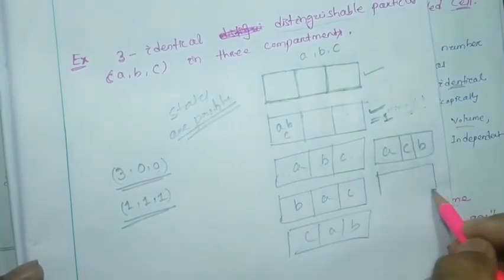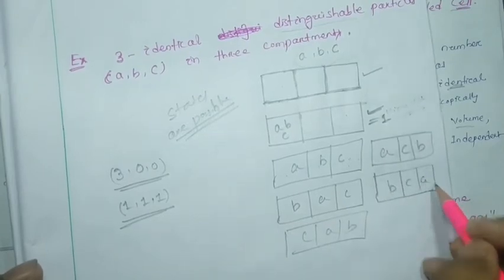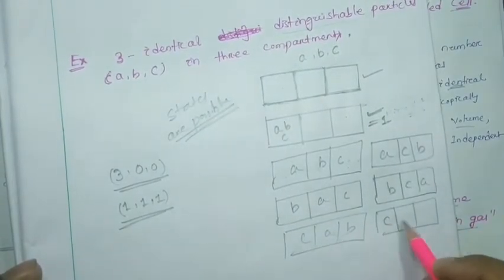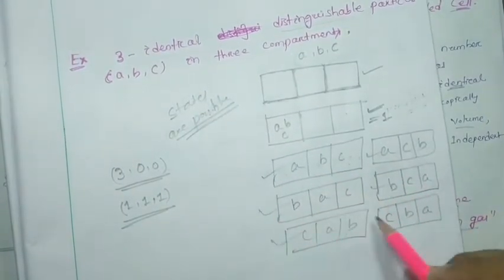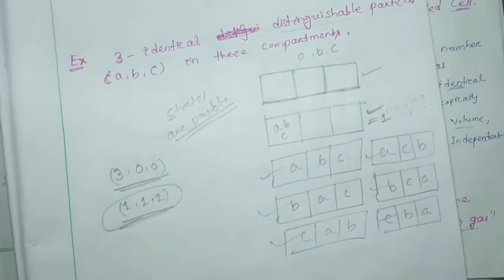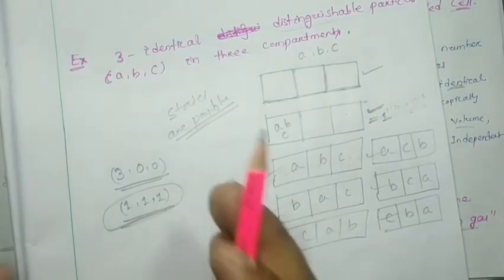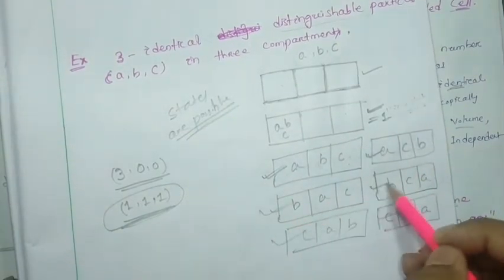Here you can see BAC, BCA, CAB, CBA. So how many states did we find for a particular macro state? These are the so-called microstates.